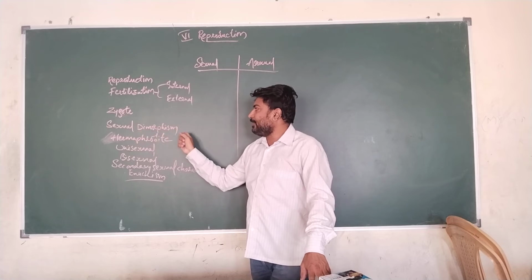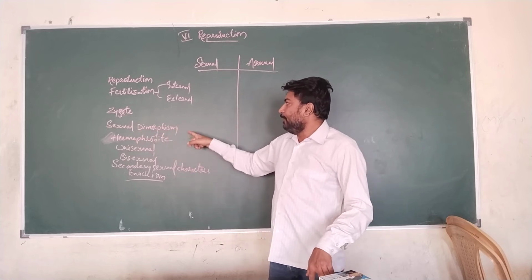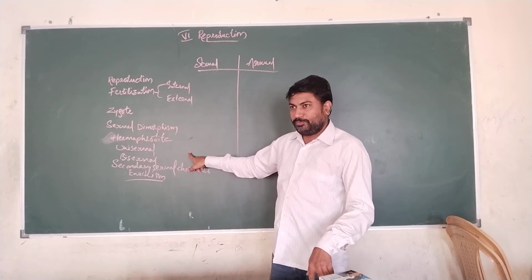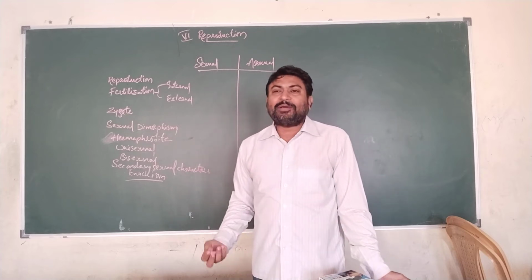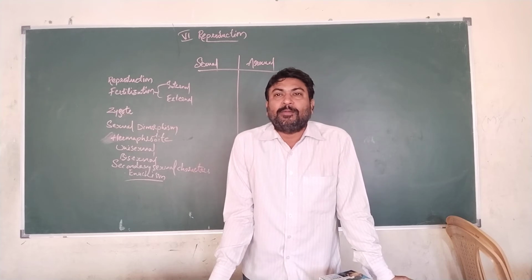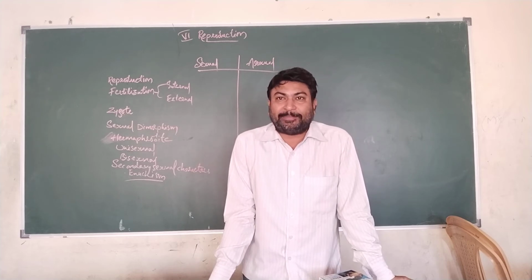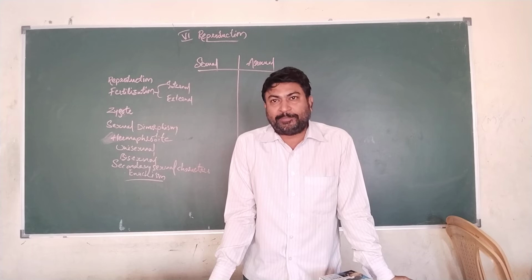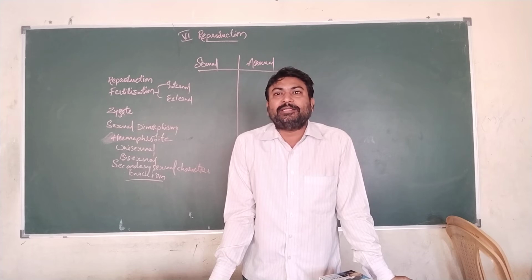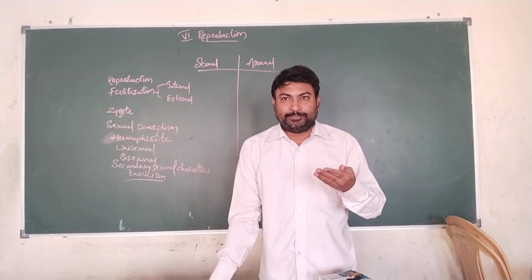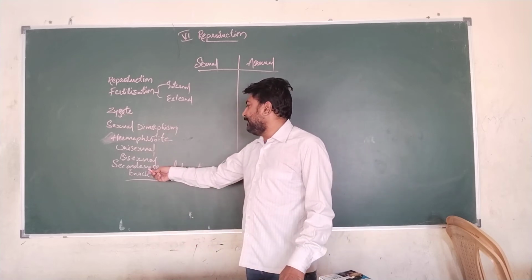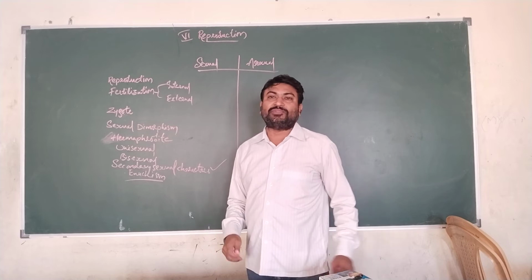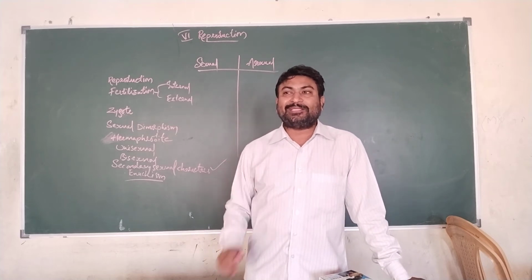Now we have to come across these terminologies because no one is going to teach you in classes. Sexual dimorphism. Sexual dimorphism means both males and females are separate. They have their own reproductive organs and they can be distinguished externally by seeing the secondary sexual characters which develop differently in males and females.